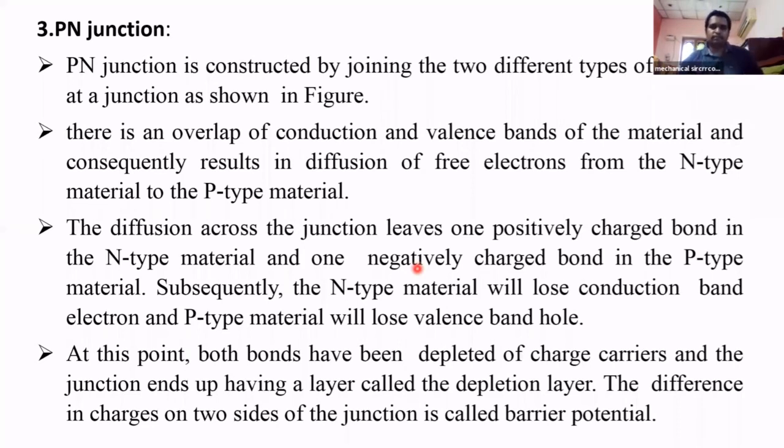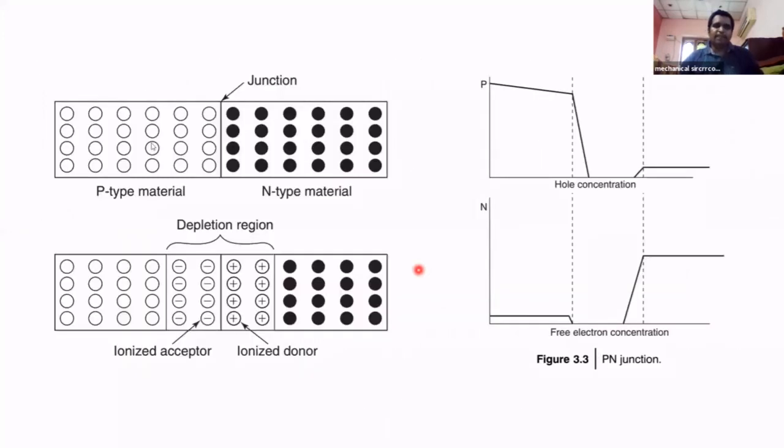See this. This is a p type material, this is n type material. P type material means P for positive, meaning holes are majority carriers. P type material has more holes, these are the holes. And n type material means N for negative, meaning electrons. So here majority carriers are electrons. We are joining these two materials, we form a junction. This junction is called PN junction. Here see the graph.